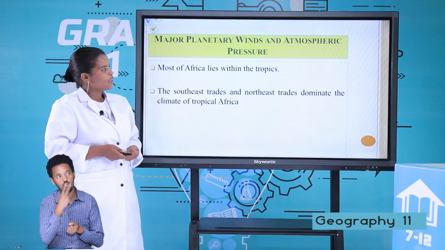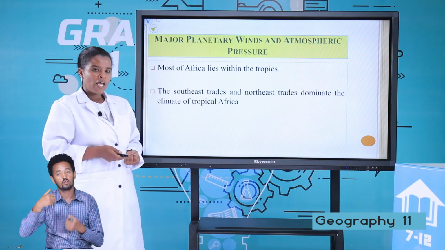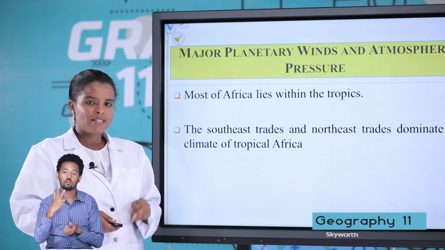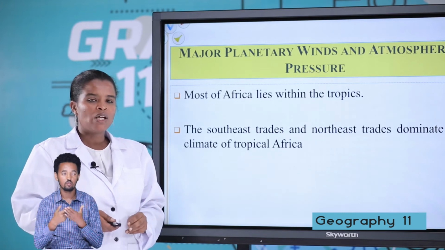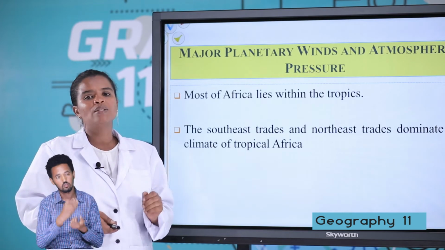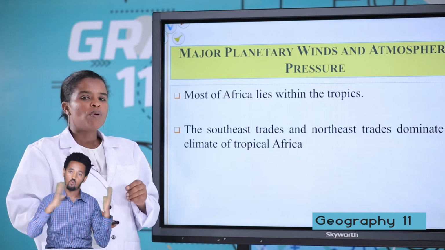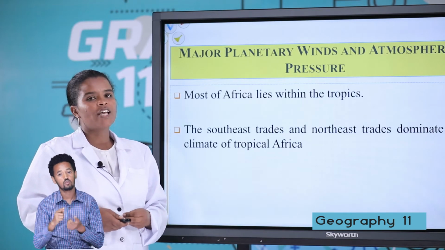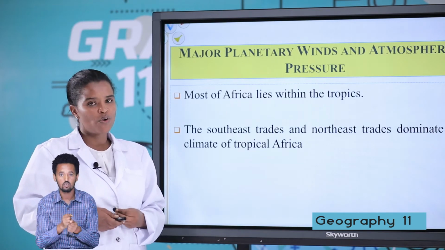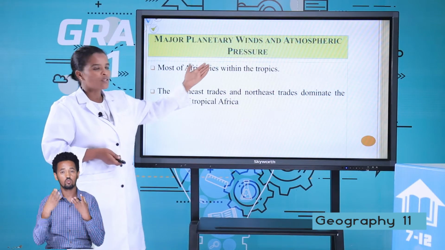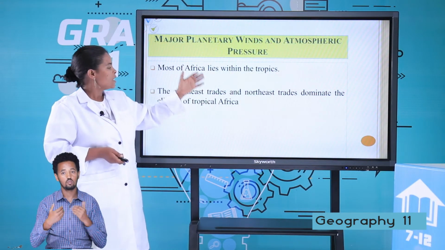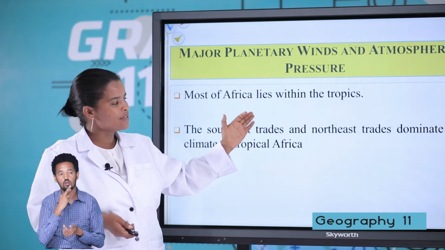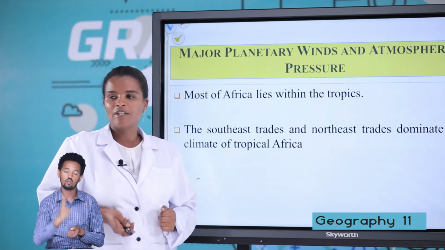Let us see the major planetary winds of Africa. Depending on your lower grade lesson, there are three types of winds. These are planetary winds, monsoon winds, and local winds. Planetary winds blow over the globe permanently, but they change their direction because of Coriolis force. Most of Africa lies within the tropics, so the African area is dominated by these permanent winds. These are the southeast trade winds and the northeast trade winds.